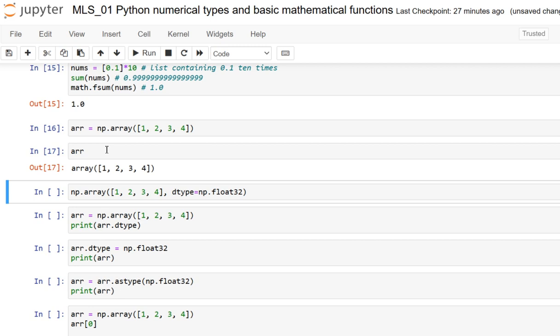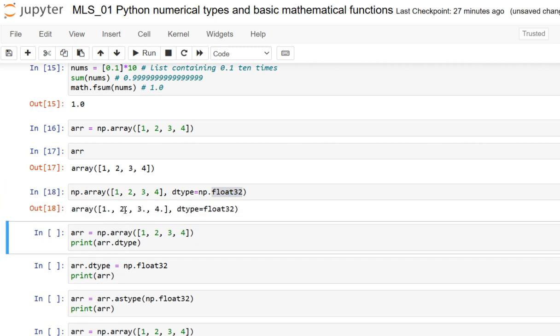Here NumPy will infer an appropriate data type during creation if one is not explicitly provided using the dtype keyword argument. Here I have just specified a dtype keyword and provided float32. Let me see what is there. Of course, it is created with a float type. I have just created an array with 1, 2, 3, 4, but by making it float32, here it is specified as a float type. And usually NumPy does a pretty good job of selecting a good type for the input given.